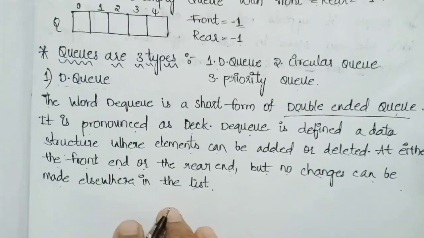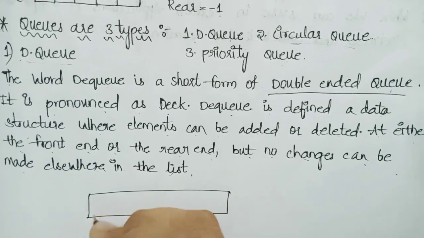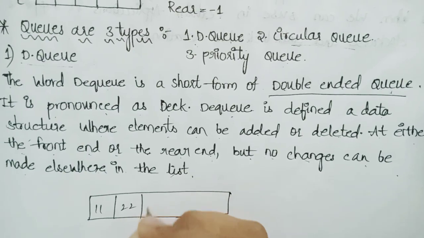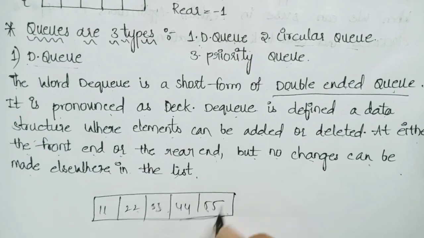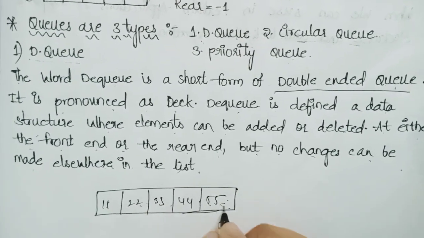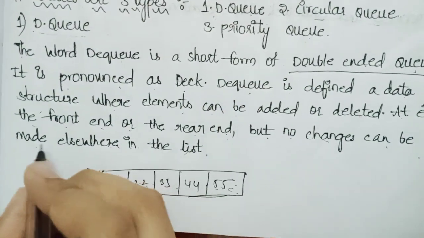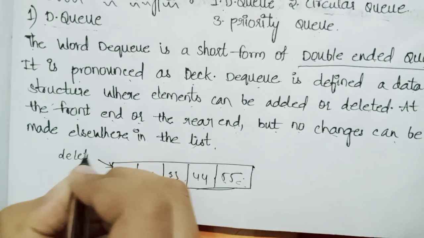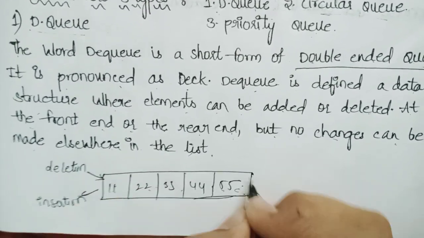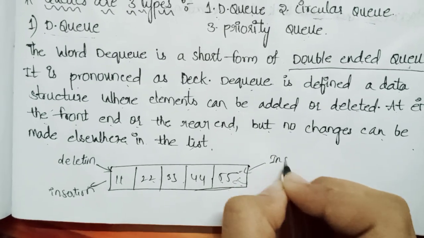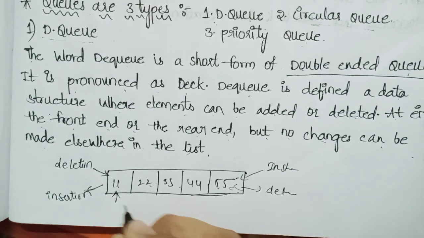Now we have taken an example for this. We have taken one array with elements in the size of the array. Now we have taken elements 11 to 55. In the definition, they say both sides: insertion and deletion. On both sides, deletion and insertion are done.